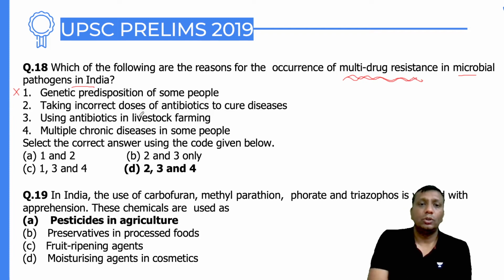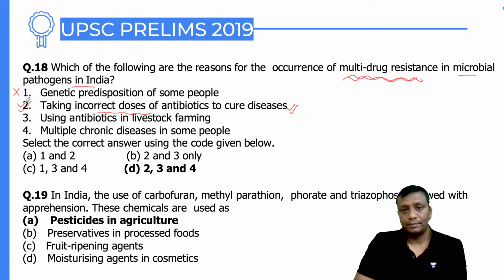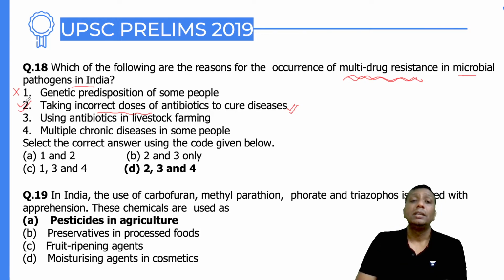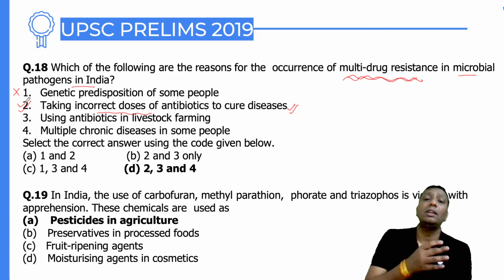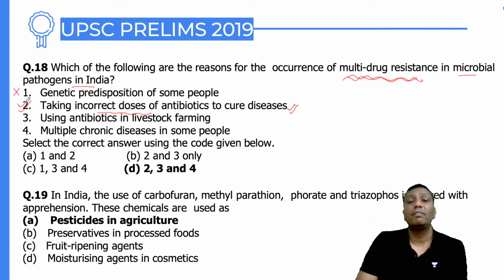Taking incorrect doses of antibiotics to cure the disease. Definitely, guys, people take a lot of incorrect drugs to solve various problems, and in those cases a lot of drug resistance happens. The second is definitely right. This is why you should take the advice of a doctor and prefer what the doctor advises. Otherwise you consume other drugs, and those drugs create immunity against other pathogens, because that salt accumulates inside your body, and whenever another pathogen affects you, you already have resistance because of intake of this type of antibiotics.